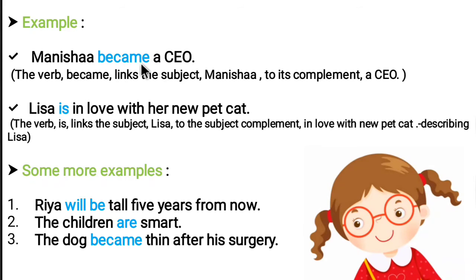Manisha became a CEO. Here the subject is Manisha and the verb is became. The verb became links the subject Manisha to its complement. Okay, its subject complement. It is adding more information about the subject, that is, she became the CEO.